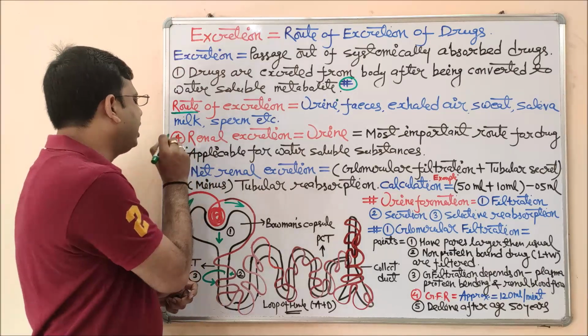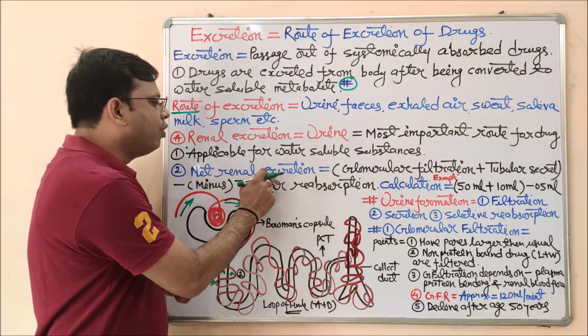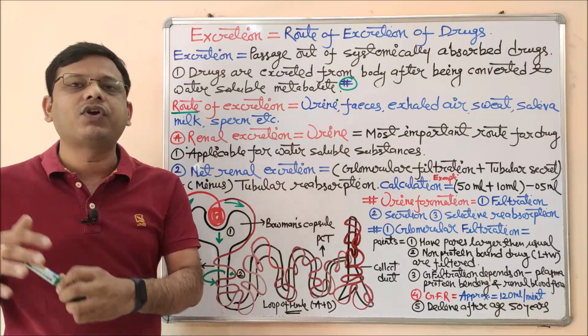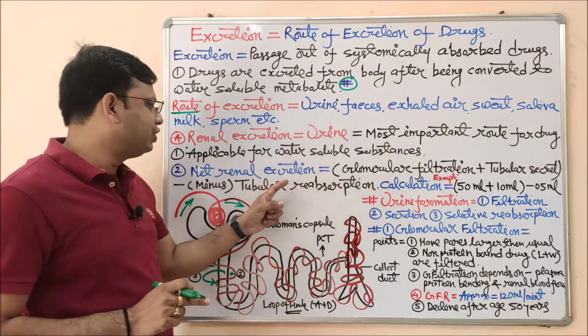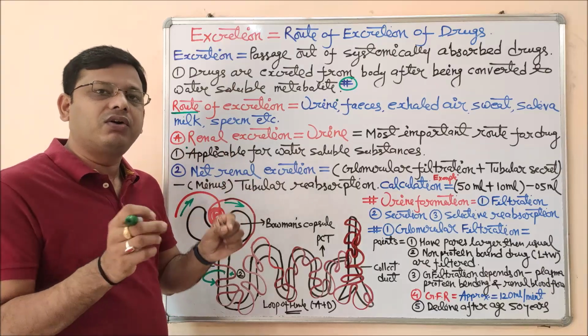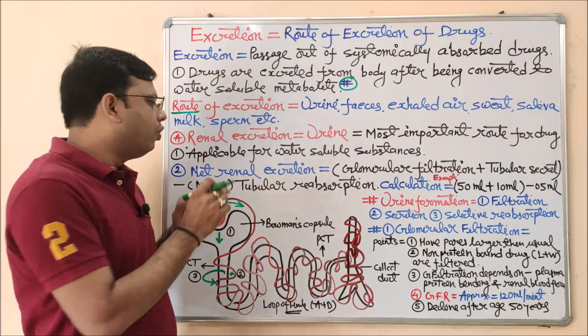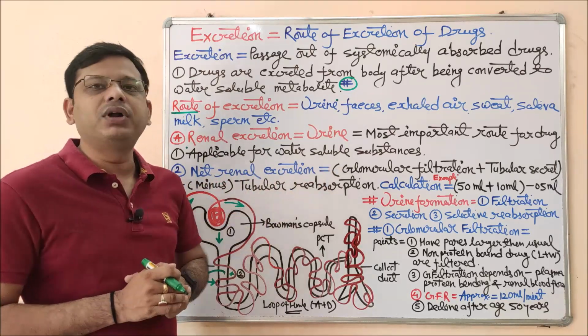This is an important parameter. Now we have to study the other one, that is net renal excretion. How much and how the drug gets excreted from our body with the help of urine. So we can say net removal of drug with the help of the nephron, or net removal of the drug via the urine, or simply net renal excretion, is defined by a simple formula.